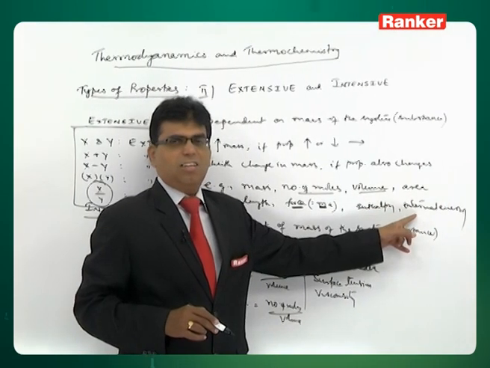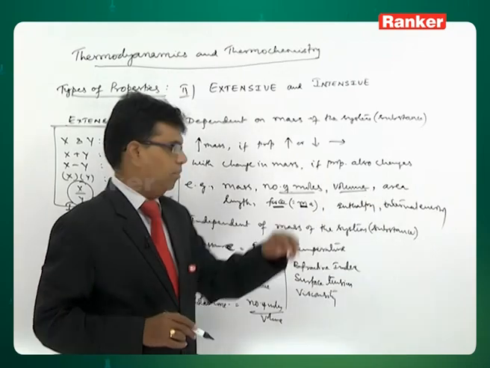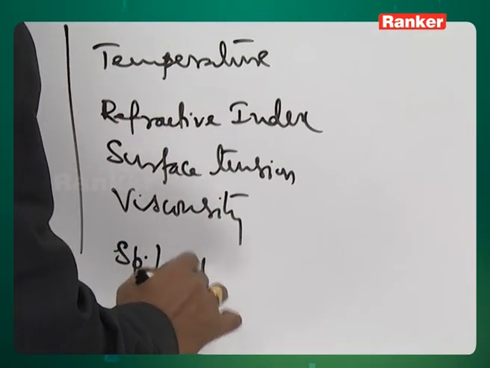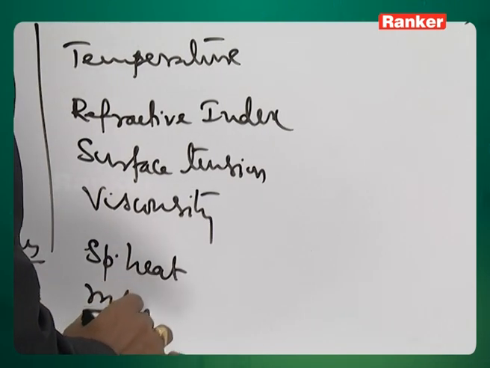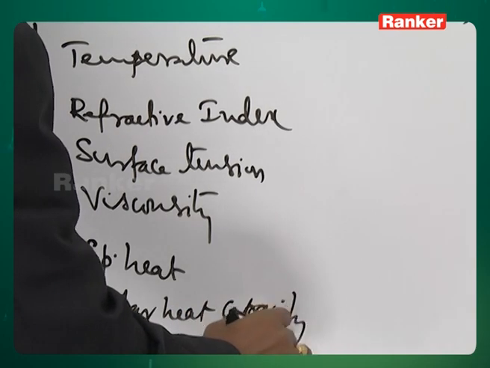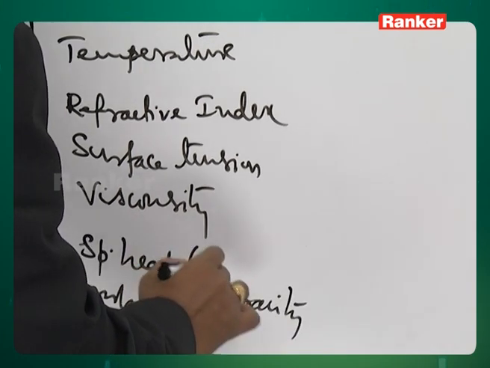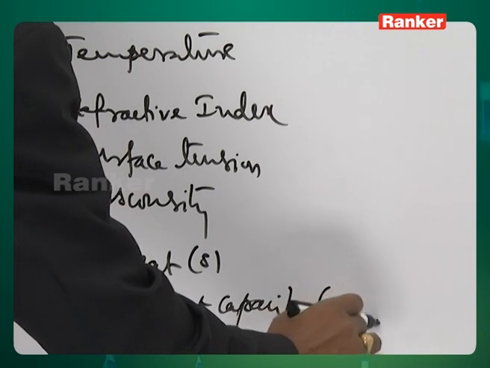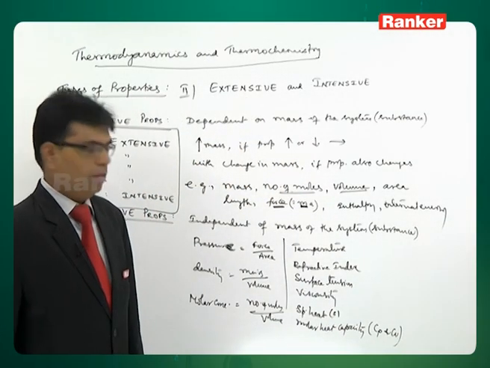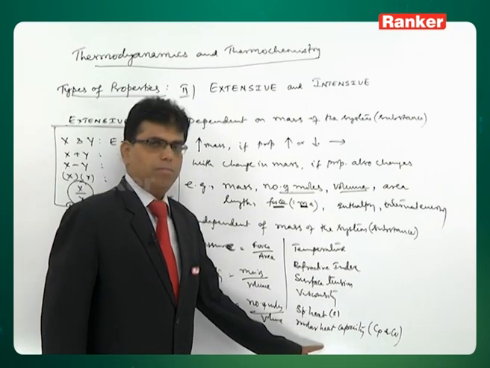Enthalpy and internal energy are extensive, but specific heat and molar heat capacity, that is Cp and Cv, they are constants, they are independent of mass.